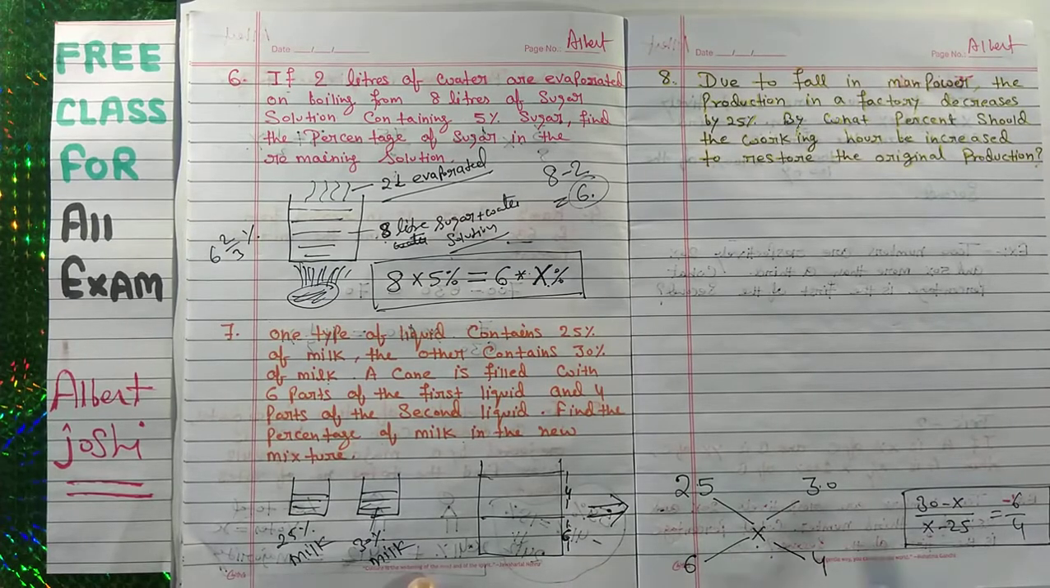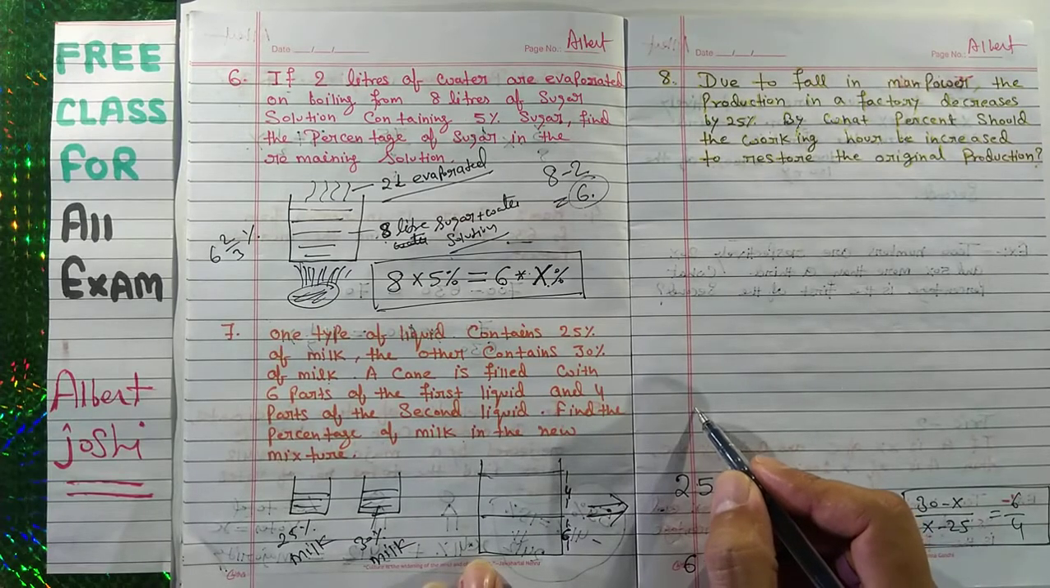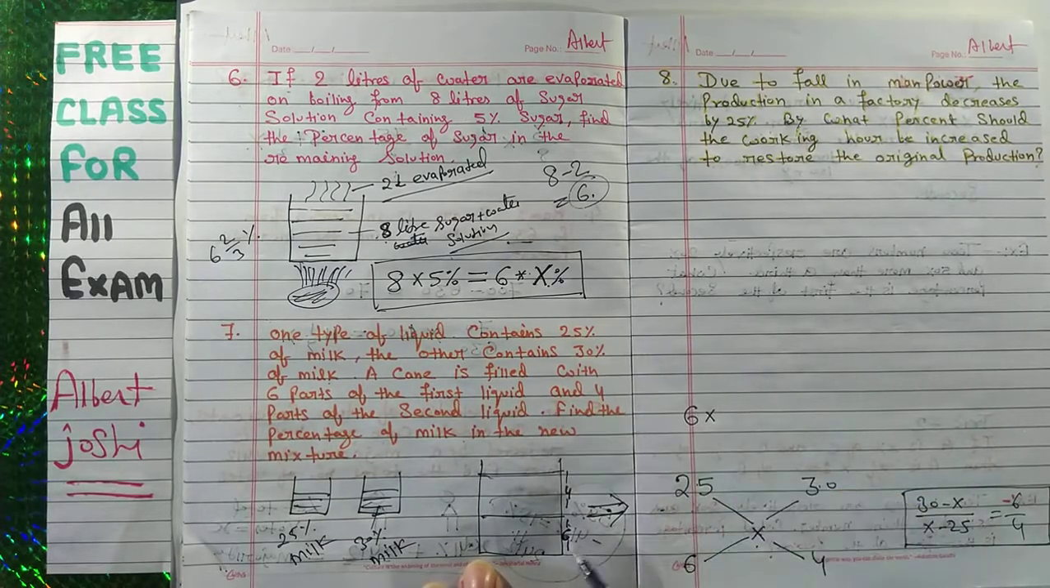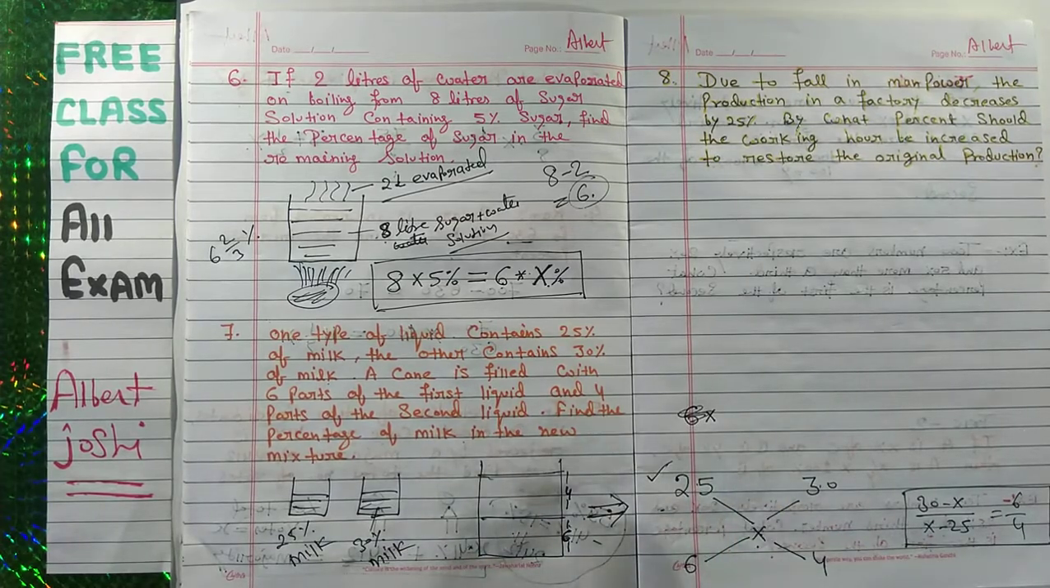You have to use this shortcut method. Or you can solve 6 part into 25% milk. This is the best method, the shortcut method. We are just teaching the shortcut method.